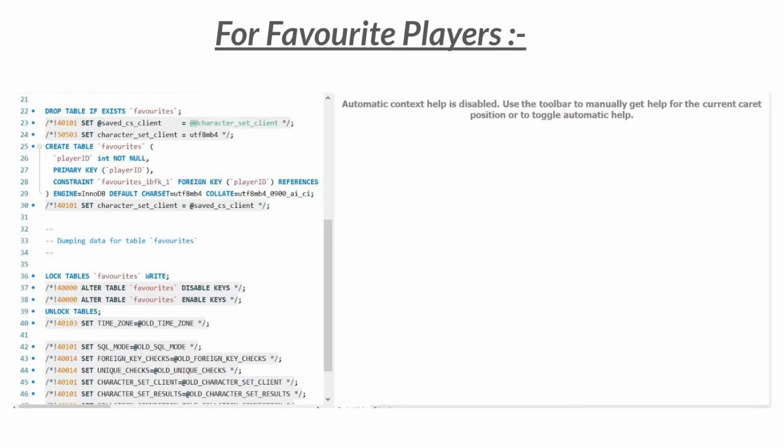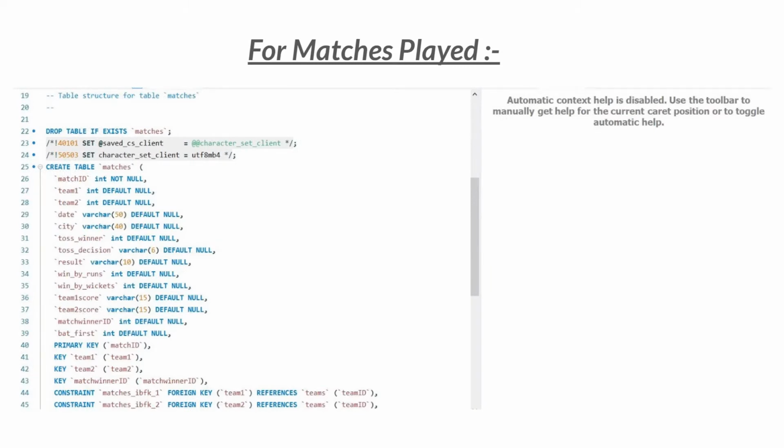In the SQL part, we have created five codes for five different tables. Firstly, for favorite players, we have created a table in which the user can add his favorite player by his name and can see his stats. Second is matches played. In this, we have created a table matches in which there are different entities of a match. We have given a unique match ID to every game and the names of our teams and toss and everything like that. As you can see, third is our player table.